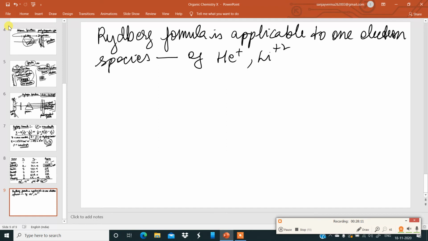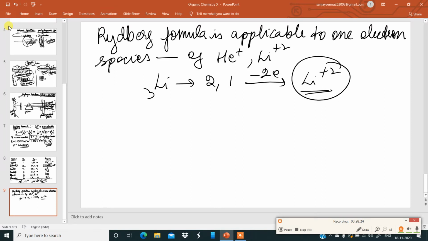Lithium atom has atomic number 3, electronic configuration 2, 1. If you remove 2 electrons, it becomes Li2+, so that is a one-electron system. So the Rydberg formula can take a better form.